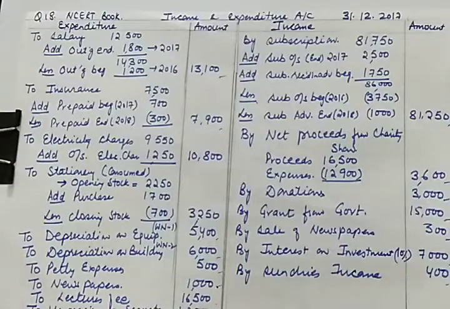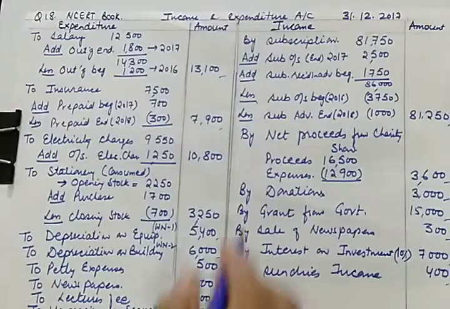So finally it will be 1,10,550. So here we'll be writing the surplus or excess of income over expenditure.